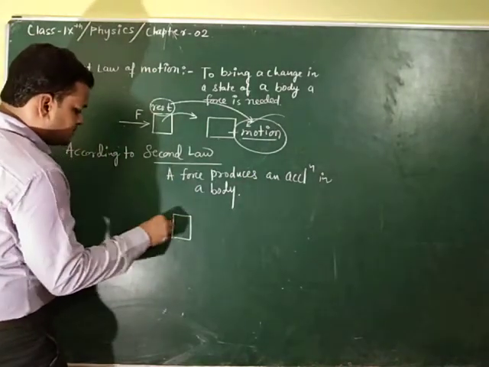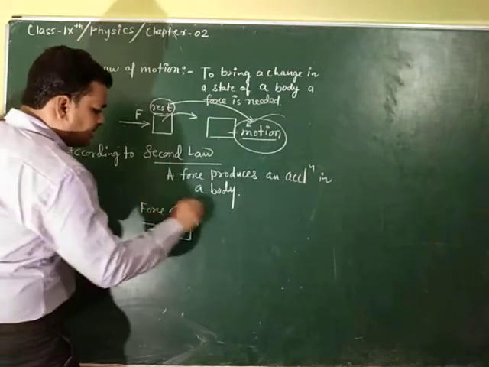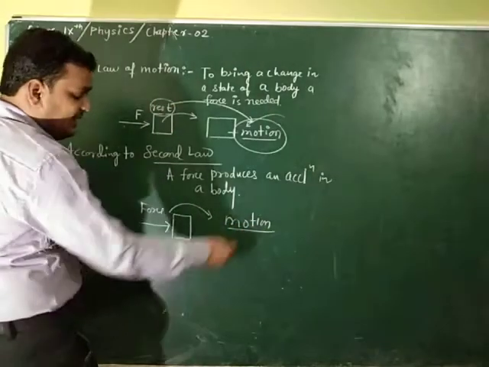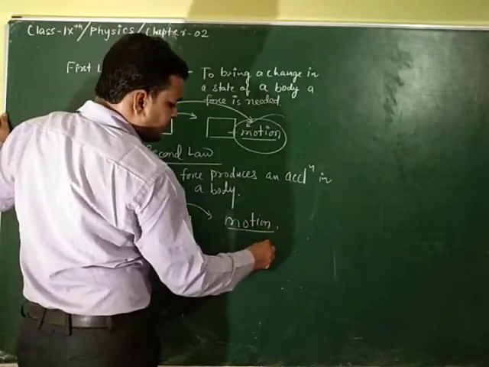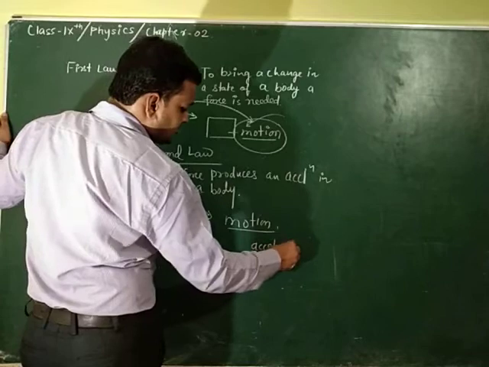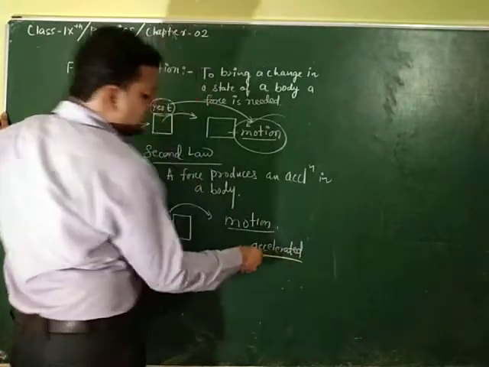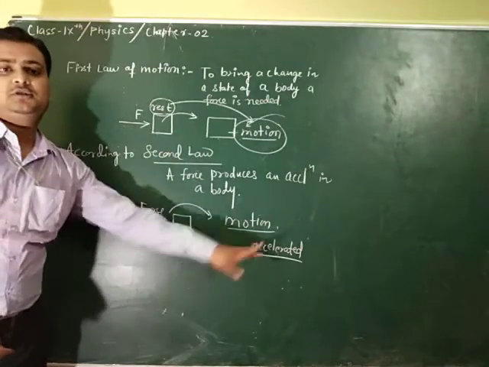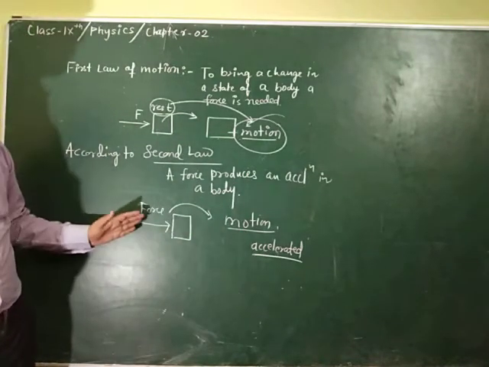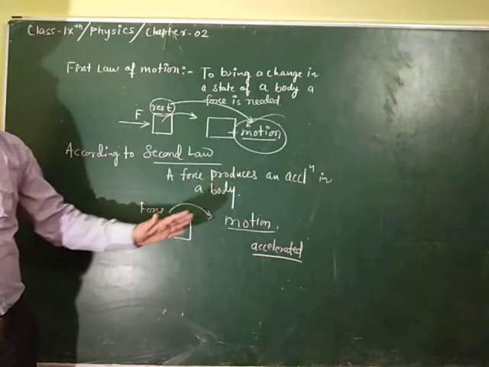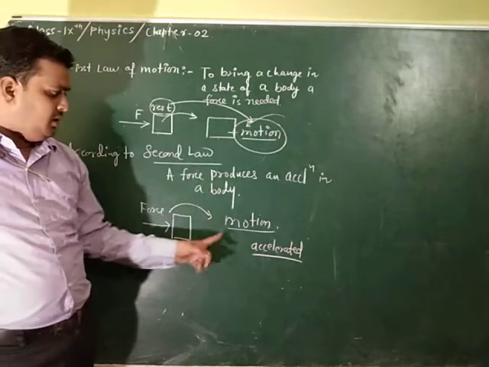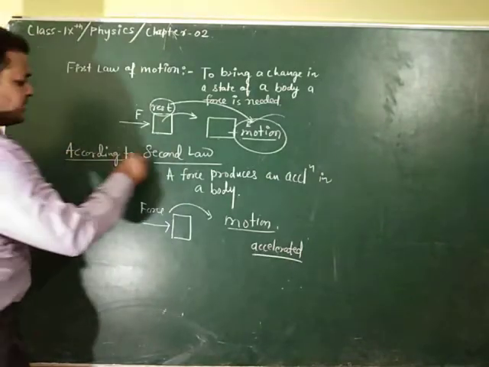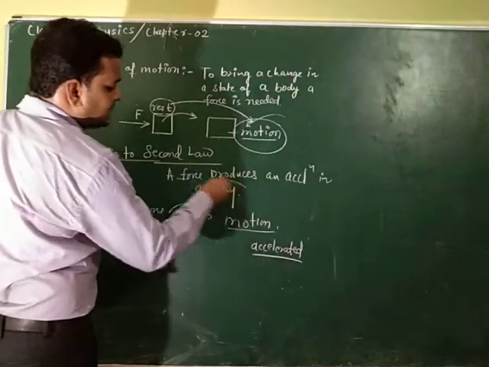When you apply a force, it comes in motion, and being in motion, we can call it accelerated. The body has acceleration because its velocity keeps on changing, as the force continues acting. So according to the second law of motion, a force produces acceleration.